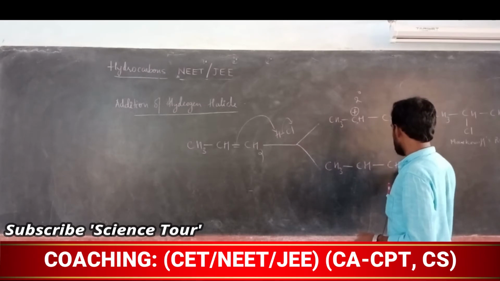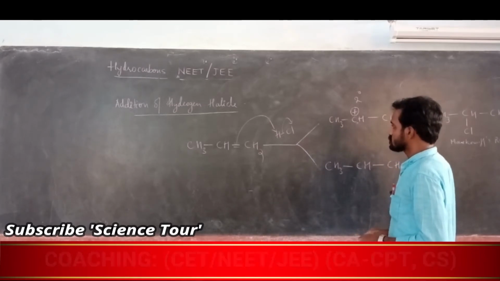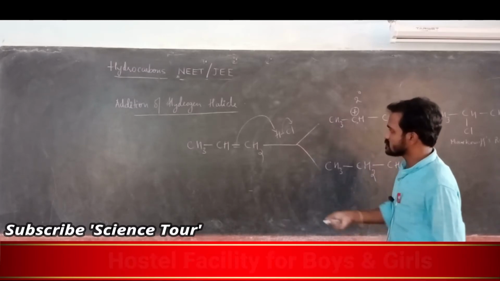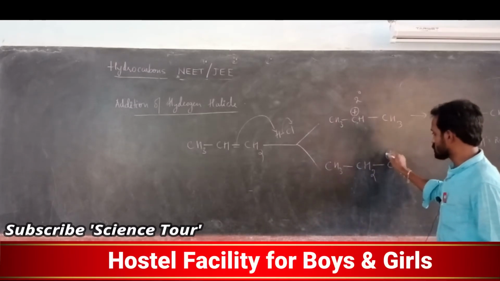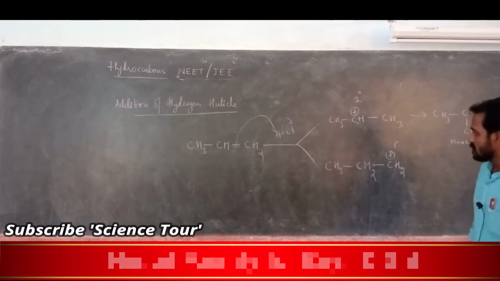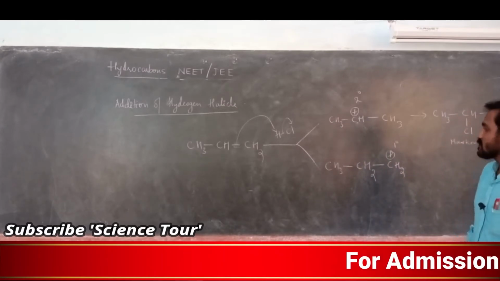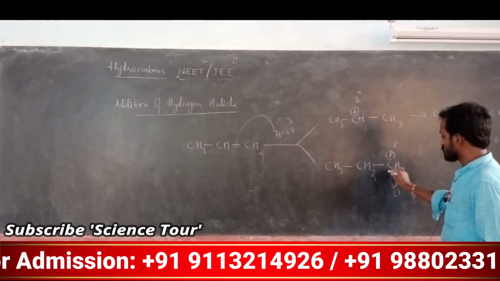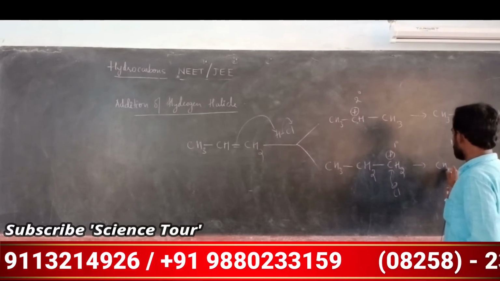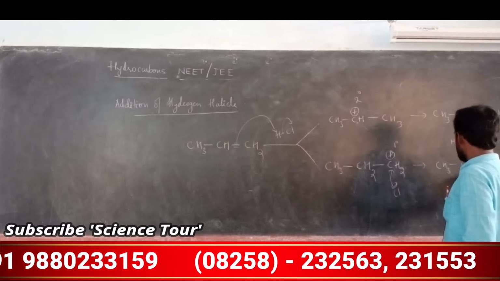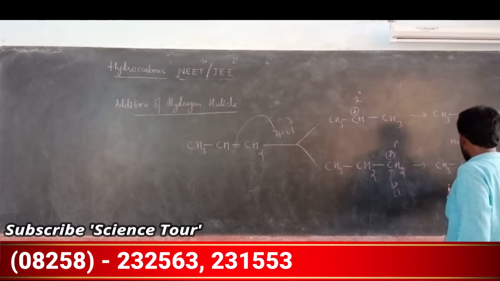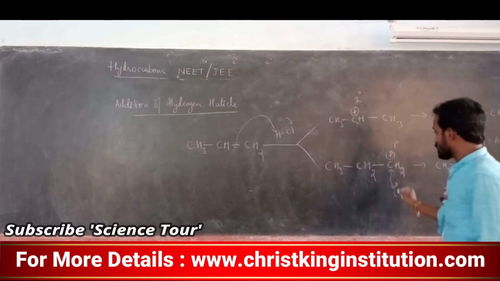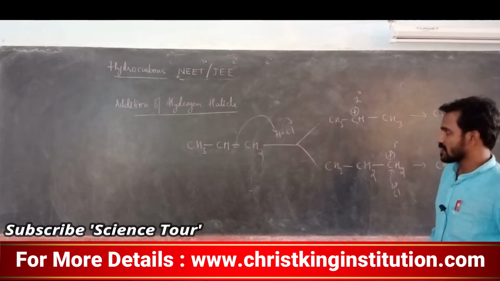Here CH2, okay, CH2, here CH2, because this is a double bond. If this carbon becomes positive, that means primary carbon becomes positive, carbocation. Then which type of attack can you see? Cl minus will go and attack this particular carbon, and you are getting product CH3, CH2, CH2, Cl. So this is not according to Markovnikov's rule, correct?